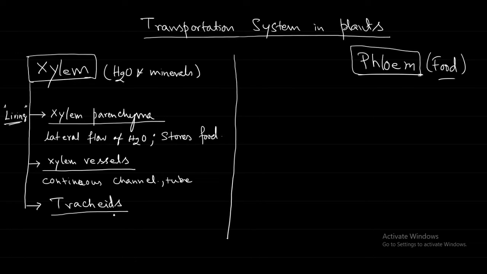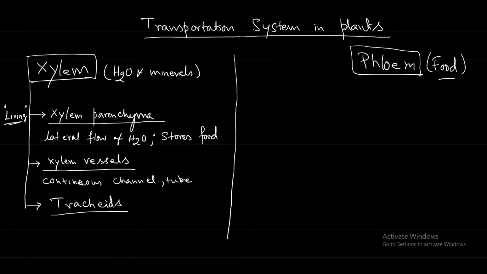On the extreme left side of that figure, you are able to see an elongated cell, and the end of that cell is tapering, that means it becomes narrow.